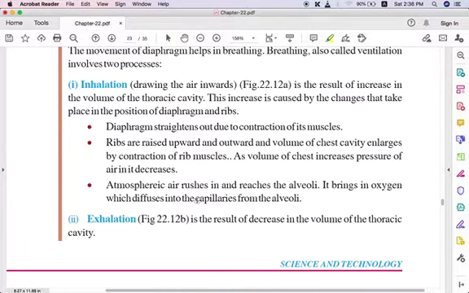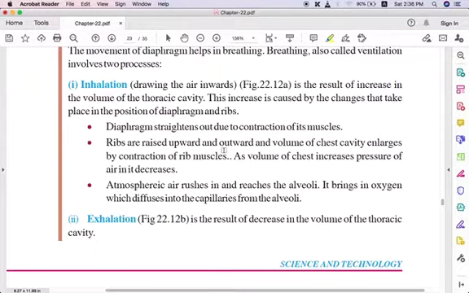The contraction of the rib muscles happens, and the volume of the chest increases. Its volume increases during inhalation, but the pressure of the air in it decreases because of the available space.